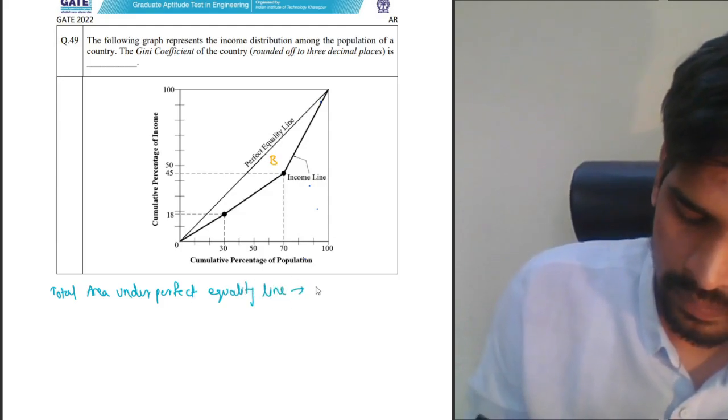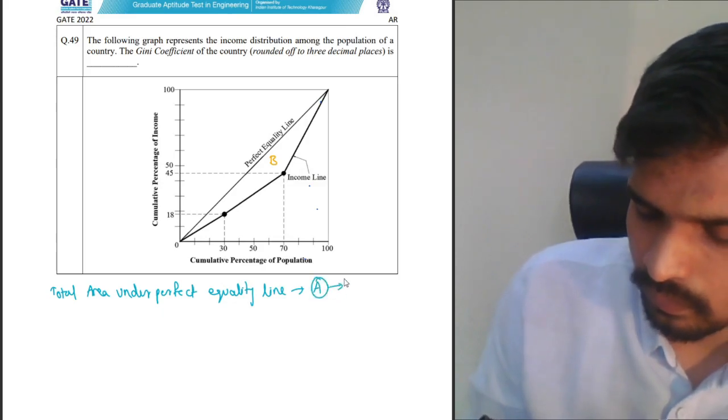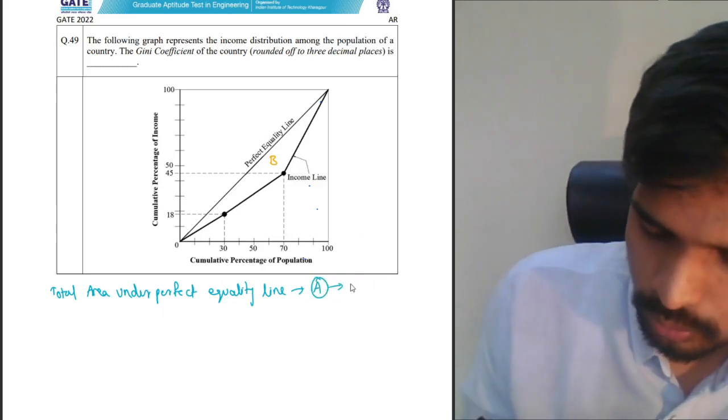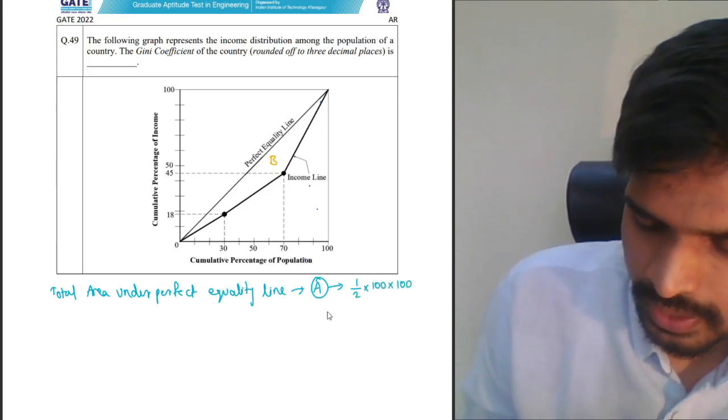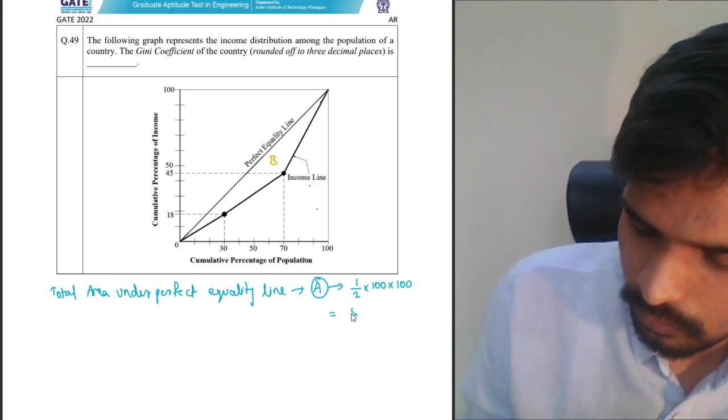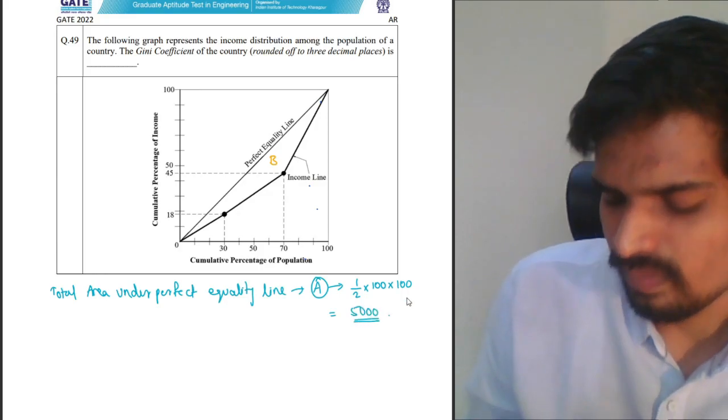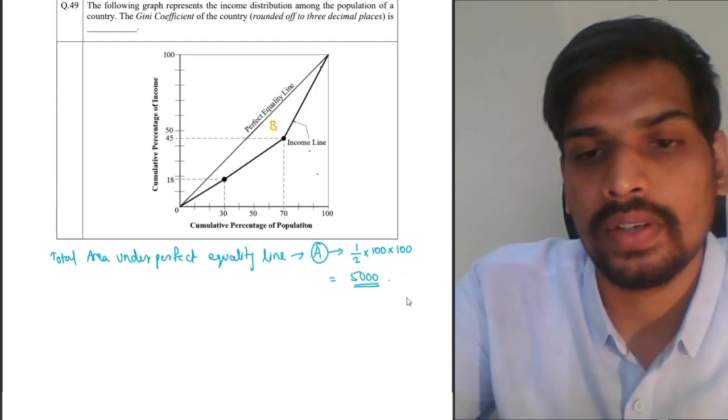It is a triangle, half into base into height. Half into base is 100, height is also 100 units. So this will give you 5000. That's the total area under the perfect equality line.